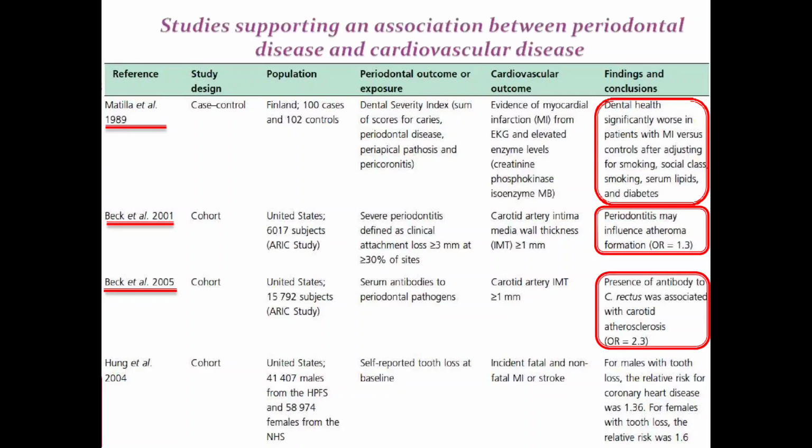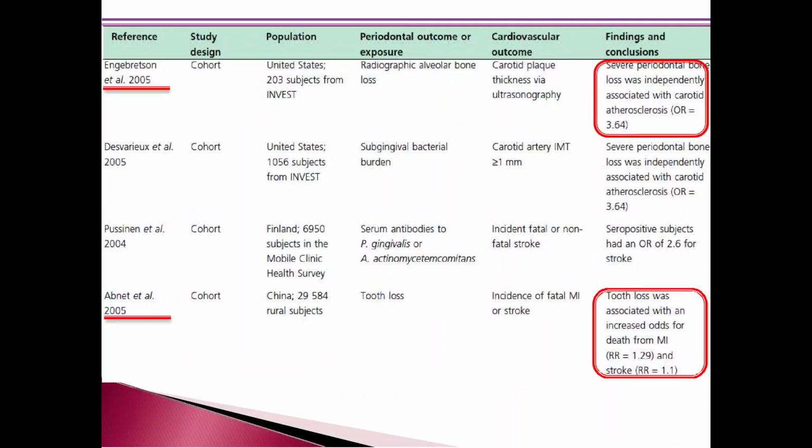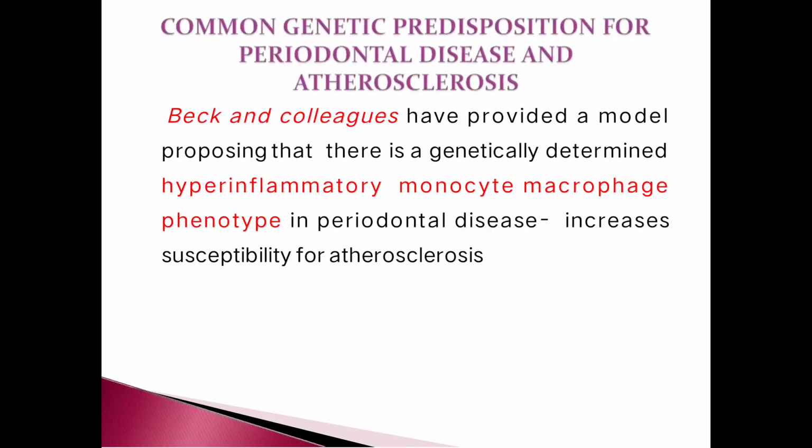According to Beck et al. 2005, presence of antibody to Clostridium rectus was associated with carotid atherosclerosis. According to Engbretson et al. 2005, severe periodontal bone loss was independently associated with carotid atherosclerosis. According to Ebnert et al., tooth loss was associated with increased odds for death from myocardial infarction.